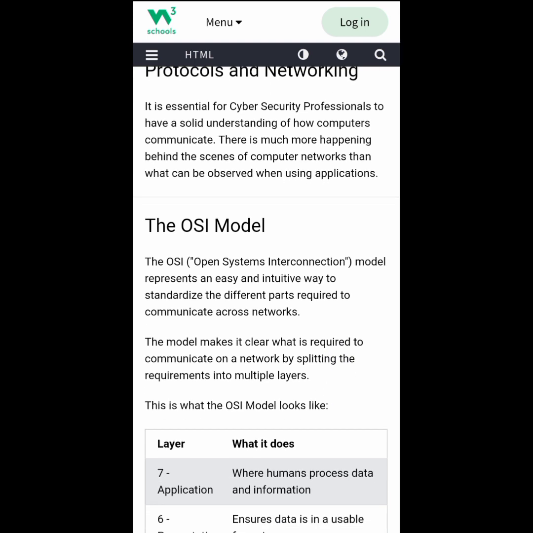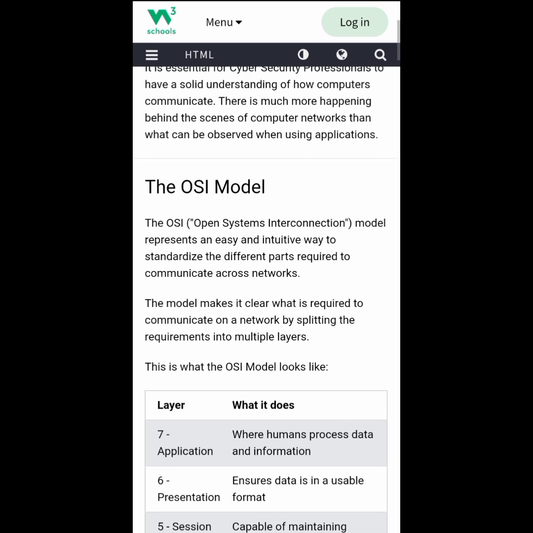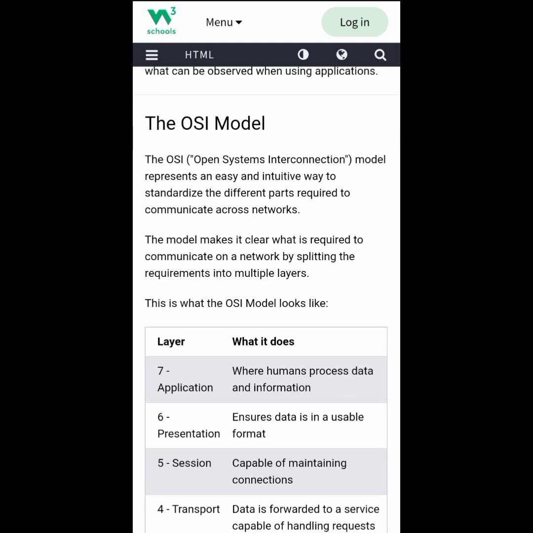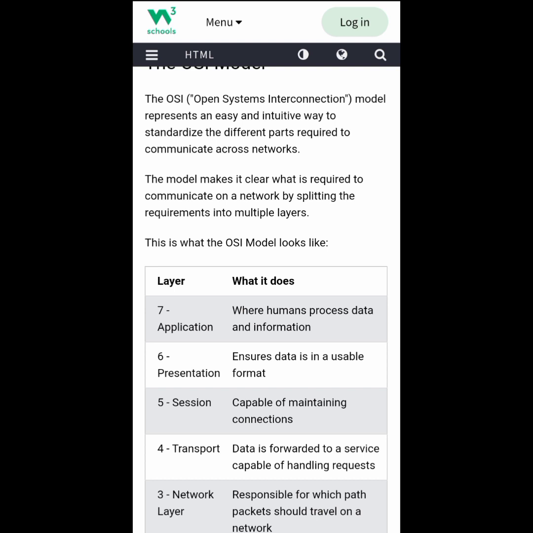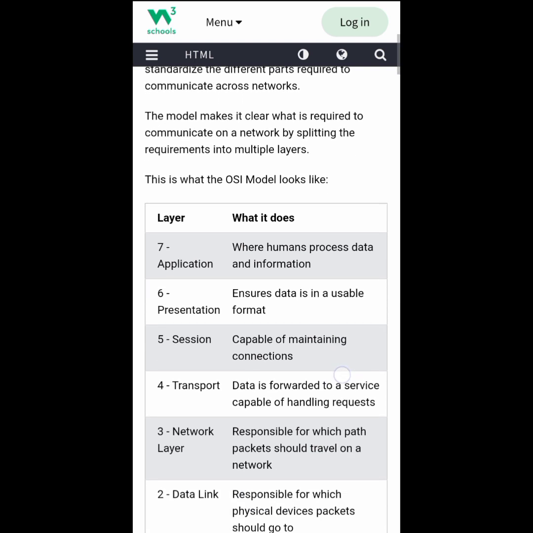The OSI model represents an easy and interactive way to standardize the different parts required to communicate across the network. The model makes it clear what is required to communicate on a network by splitting the requirements into multiple layers. This is what the OSI model looks like.